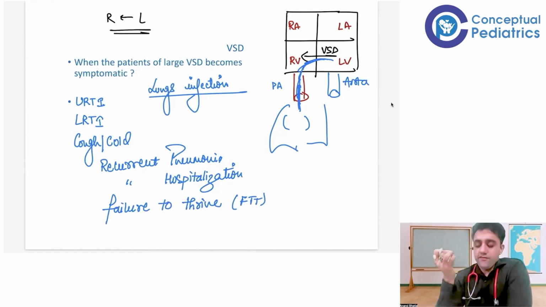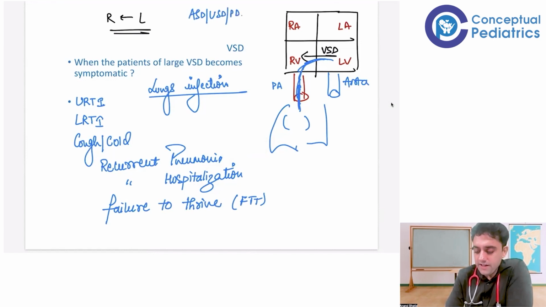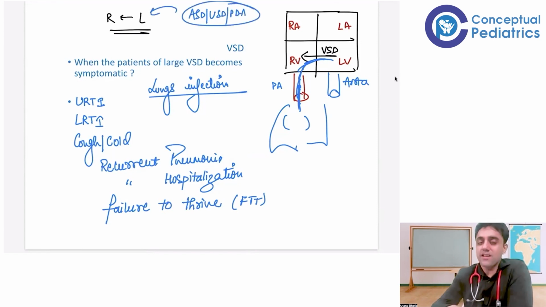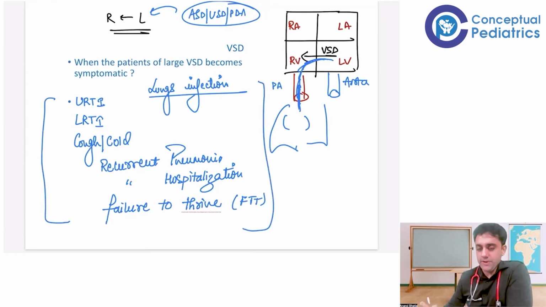So naturally, if I talk about ASD, VSD, and PDA, all these three, we have spoken in the previous classes that they are left to right shunts. So these patients will have all these clinical features. Three questions: ASD, VSD, PDA.